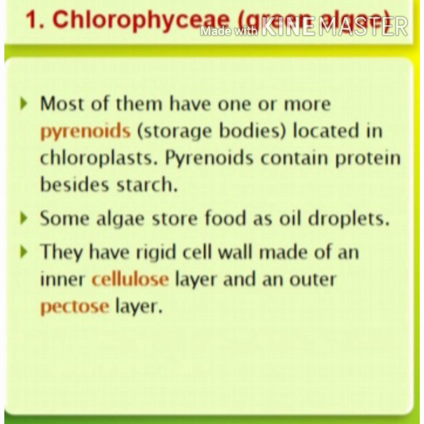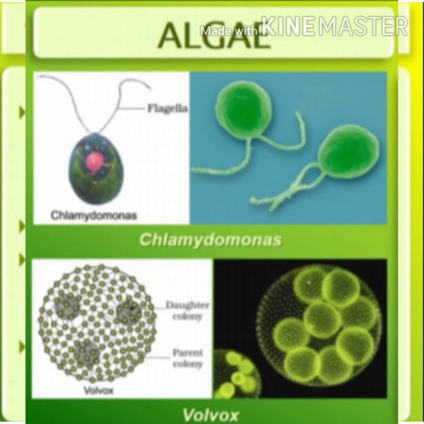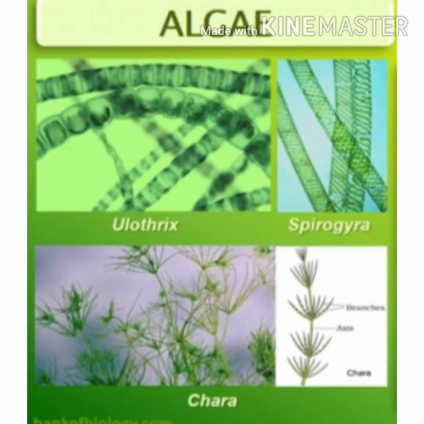Pyrenoids contain protein besides starch. Some algae store food as oil droplets. These groups have a rigid cell wall made up of an inner cellulose layer and an outer pectose layer. Examples of chlorophycean members are Chlamydomonas, Volvox, Ulothrix, Spirogyra and Chara.